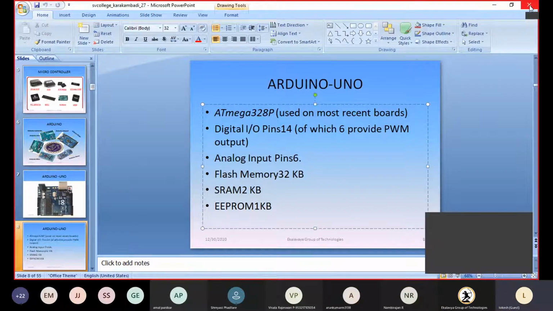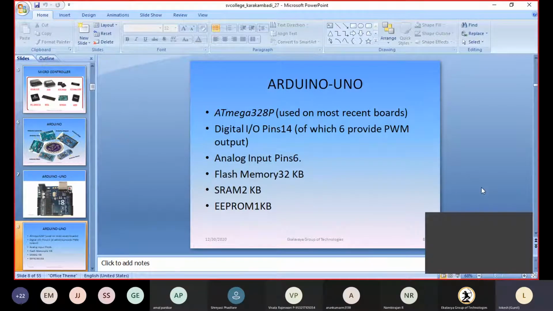So like that, we have analog inputs, and we can connect digital devices like this, on the digital IO pins. Next, it has 32 kilobytes of flash memory where we can store the code. Next, we have SRAM, whose capacity is 2 kilobytes, where we can store the variables. Next, we have EEPROM of 1 kilobyte, where the manufacturer stores the BIOS programming.